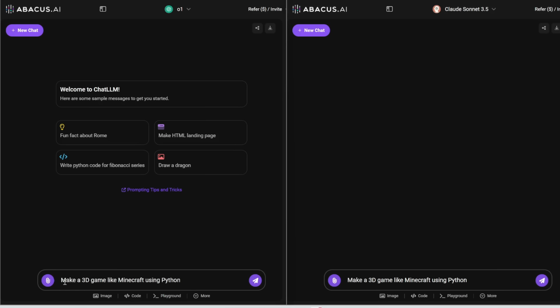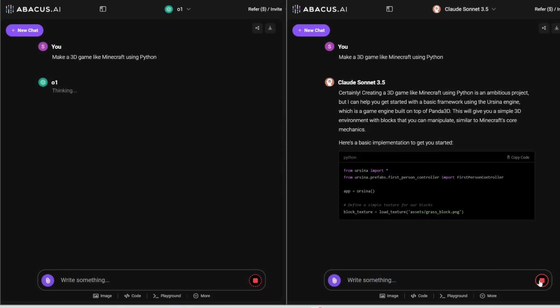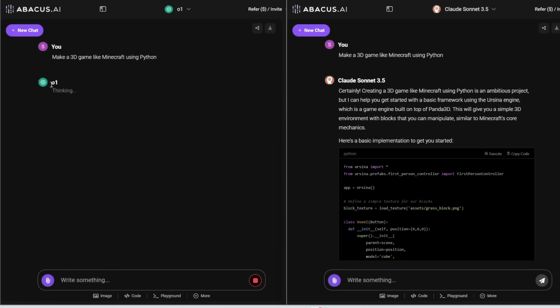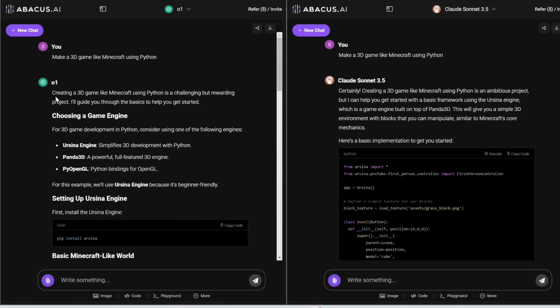So the prompt is: make a 3D game like Minecraft using Python. And let's see if it can get this in 0 shot. Again, notice that Claude 3.5 Sonnet, as well as all the other AI models out there, just blurt out the answer instantly. But O1 actually takes its time to think through how to respond. And this might actually be a drawback. If you want a really quick answer, O1 is not for you. I'll talk about how this actually works in the back end and when you should and should not use it.